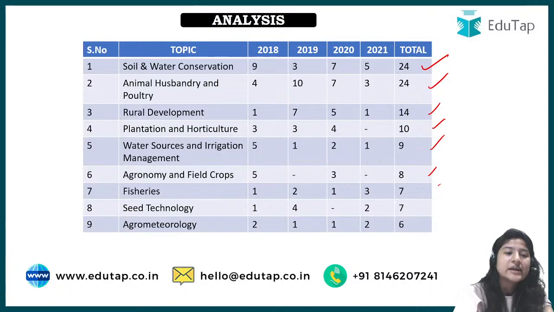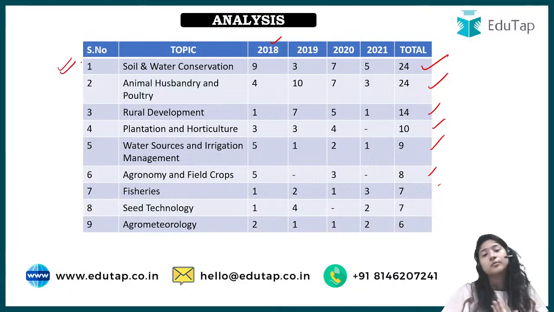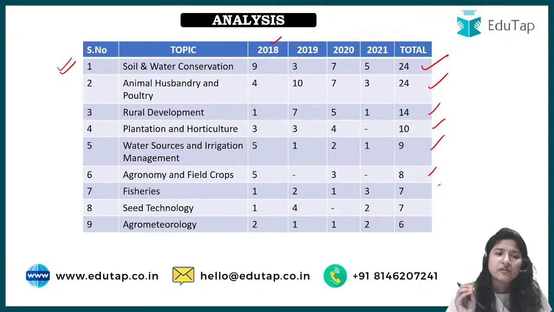We'll start with 2018 onwards, so this includes both phase 1 and phase 2 till 2020. It includes phase 1, phase 2, then we'll come to 2021. I've already told you, and we have analyzed together over these 3-4 days, that there were a lot of questions from soil and water conservation.